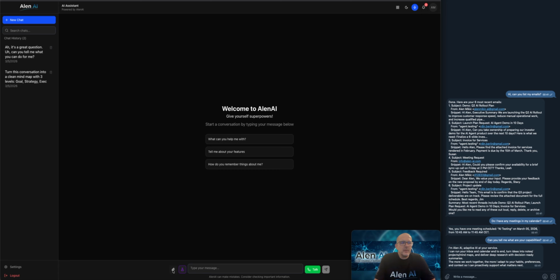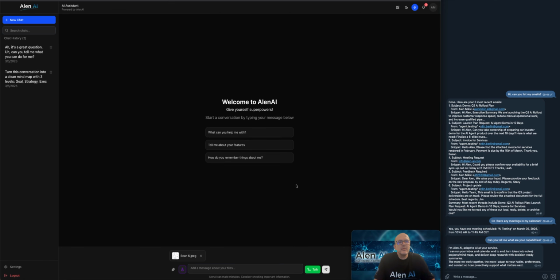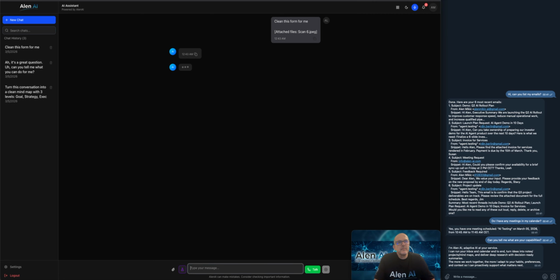For example, one of the things I can do, there is this form scan 6, which is basically a form which is pre-filled, and then if I upload this form and I just say clean this form for me, it will clean this form and return a clean form to me.